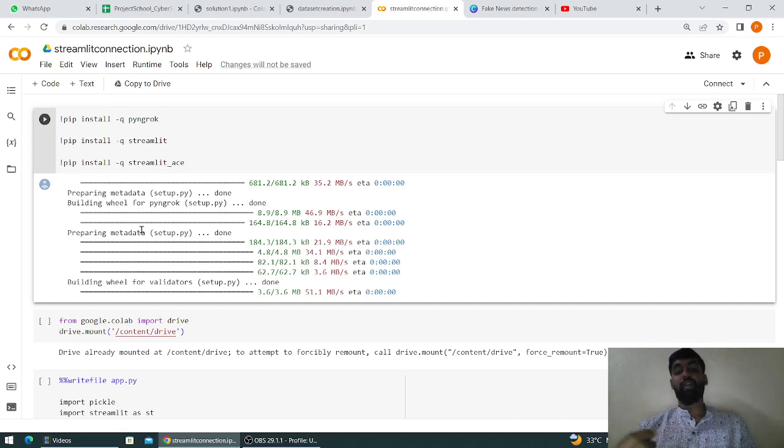The change that I am thinking of giving to this approach is connecting the Streamlit web scraping to Google, through which my model will be updated continuously and will predict the news properly.